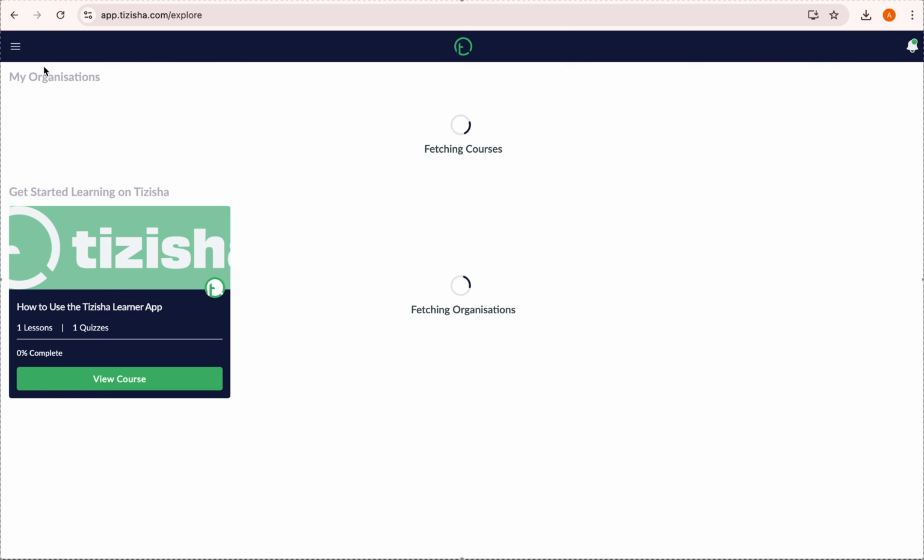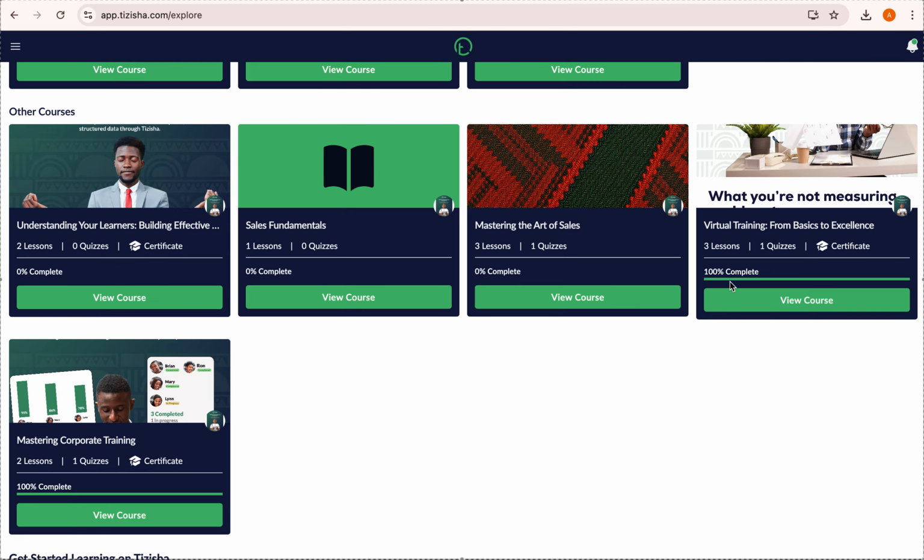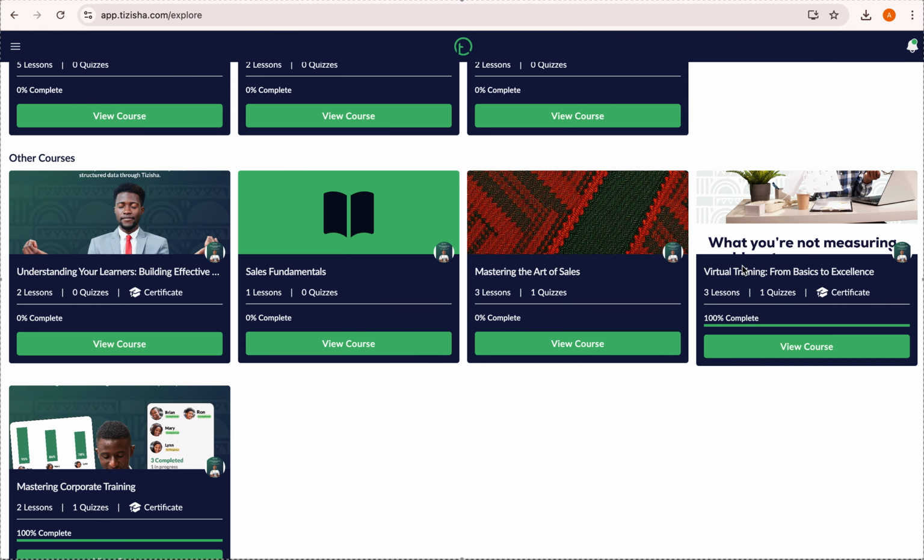We're going to go back to explore, and so you can see now we've been able to 100% complete this course, right? The status has now changed from 0 to 100%. We've completed this, and we've also been able to download the certificate. So that's basically how the learner goes through the entire journey.